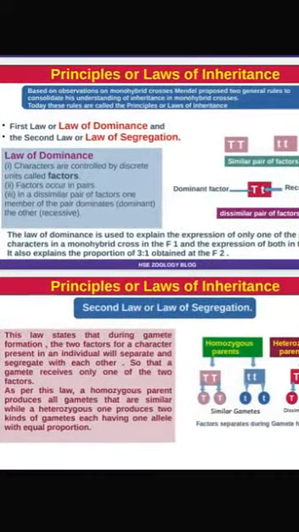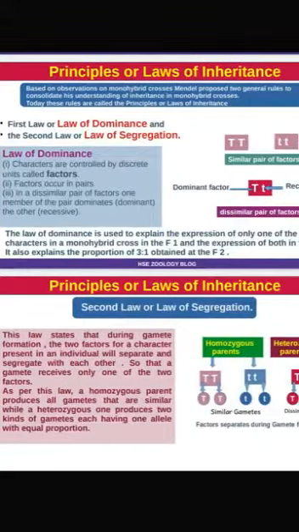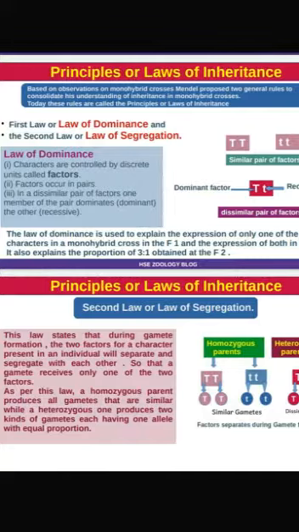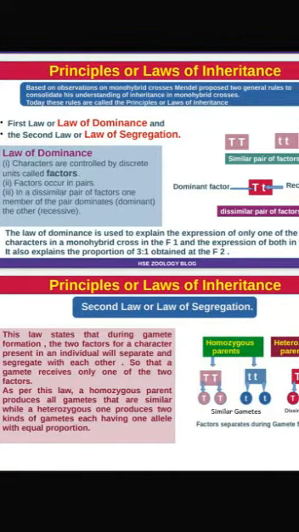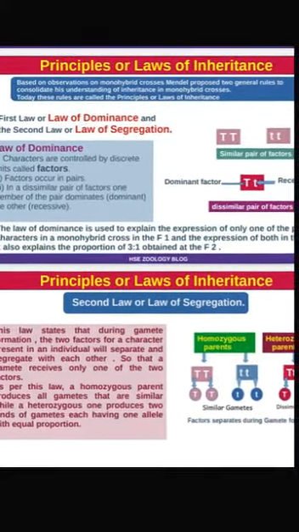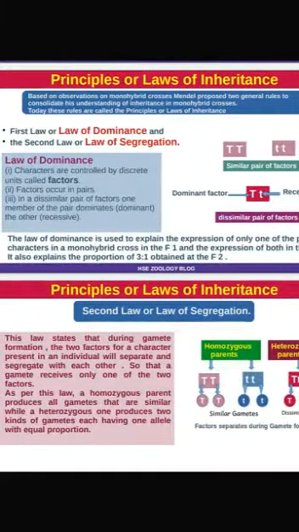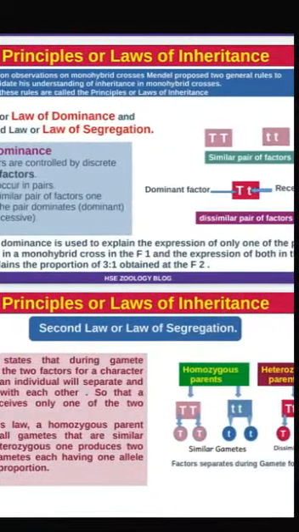So, the first law states that characters are controlled by discrete units called factors. Factors occur in pairs, and in a heterozygous or dissimilar pair of factors, one member of the pair dominates the recessive. Here, when capital T and small t come together, the capital T is the dominant factor and small t is the recessive factor.